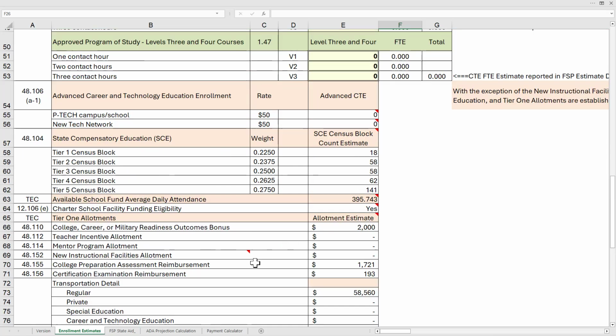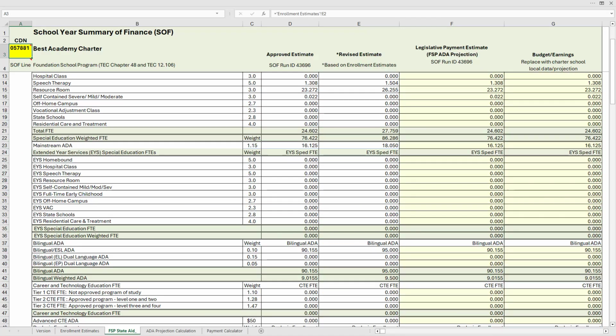All right, continuing then on to the FSP state aid worksheet for information on this. Here on the FSP state aid worksheet, the charter school county district number, the charter school name, and attendance are loaded. Attendance in the approved estimate column is prior year ADA projection data published on the charter school summary of finances report in the summer. The summary of finance ID is also displayed to the user.